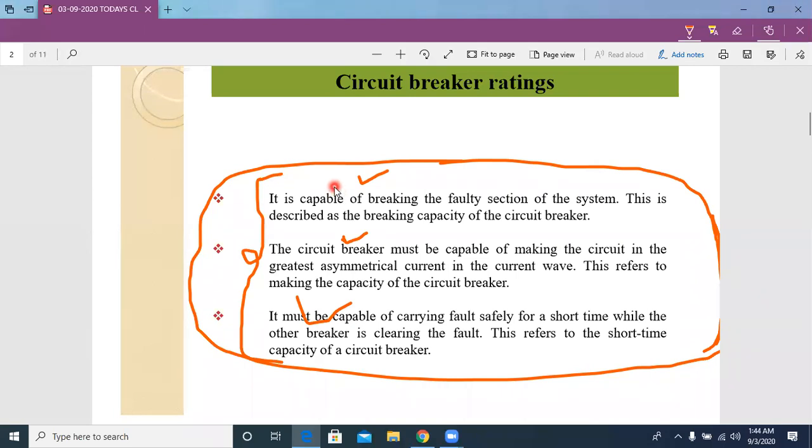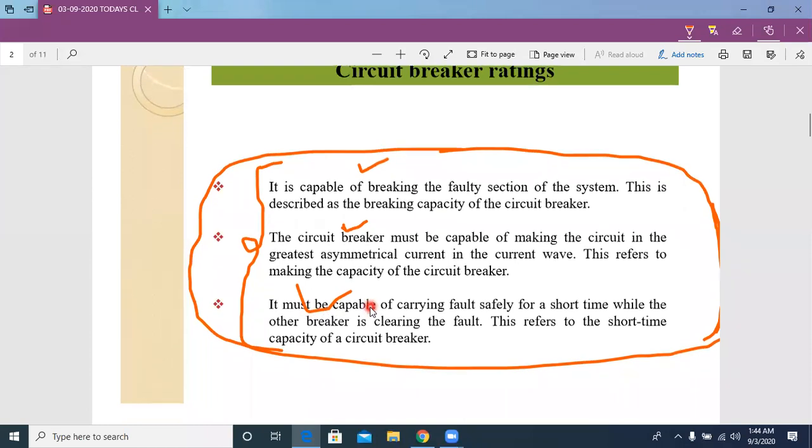The first character is breaking character, the second character is making character, and the third character is that it allows the fault current for some time. Based on these three characters, we are going to decide the circuit breaker ratings.